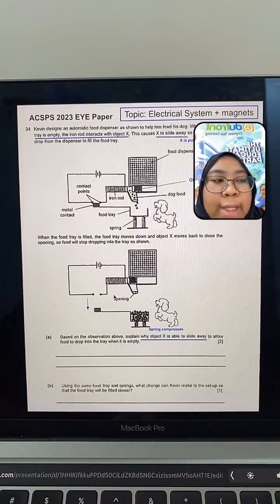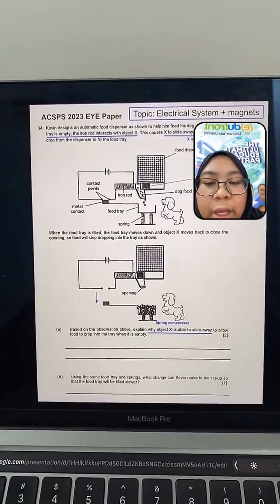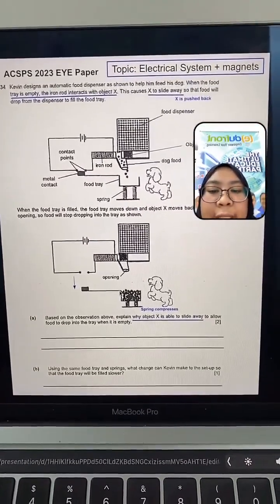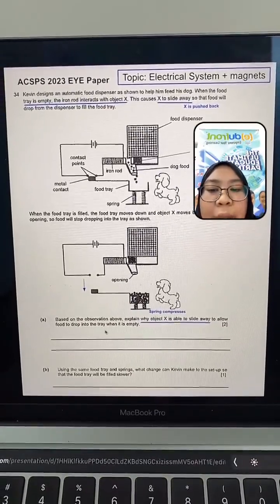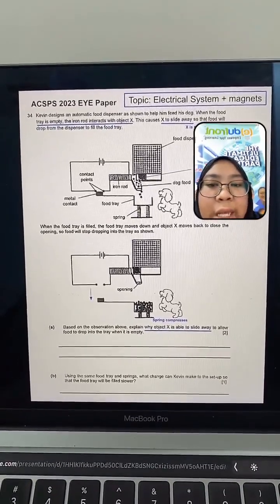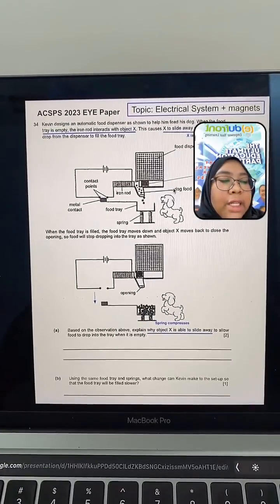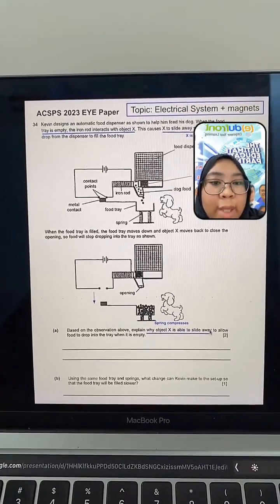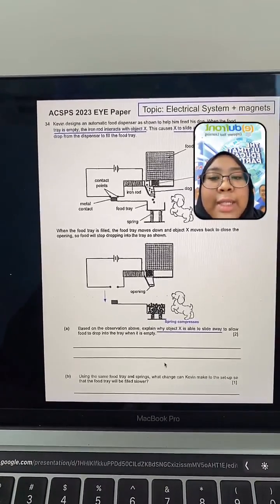Right, let's answer the question. Based on the observation above, explain why object X is able to slide away to allow food to drop into the tray when it is empty. So they are basically asking you why this thing gets pushed back. Now there's a simple explanation here, but remember it's 2 marks. Let's go through the full answer.